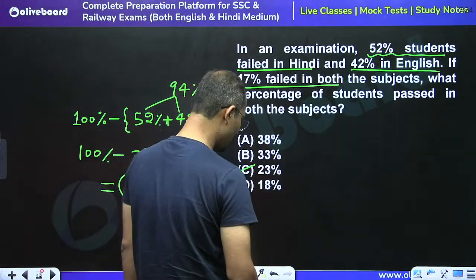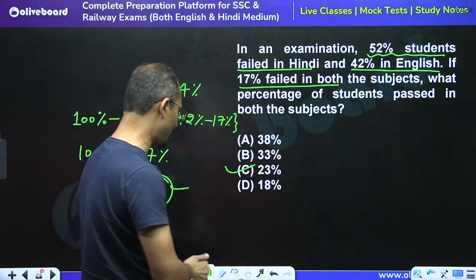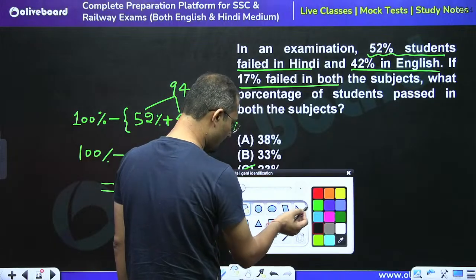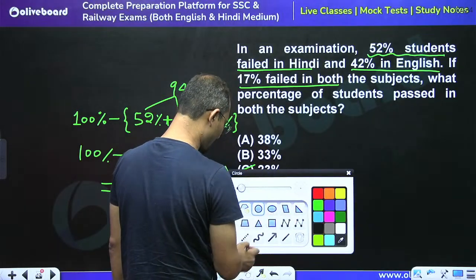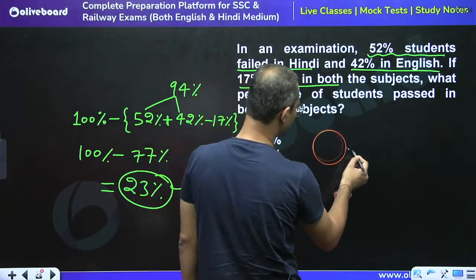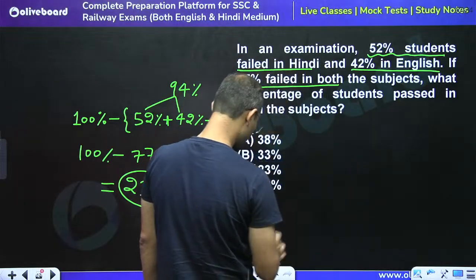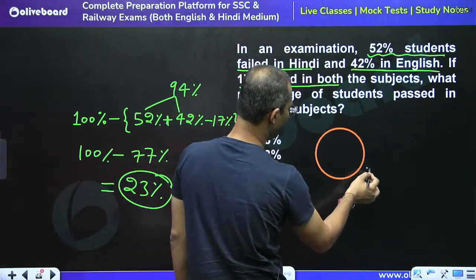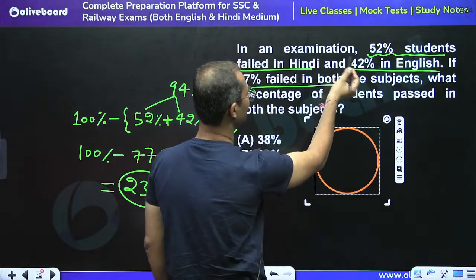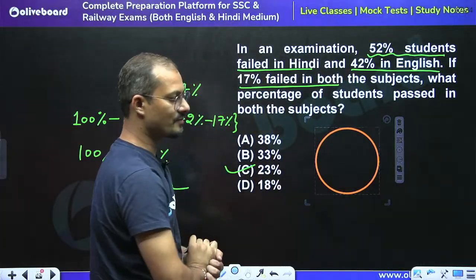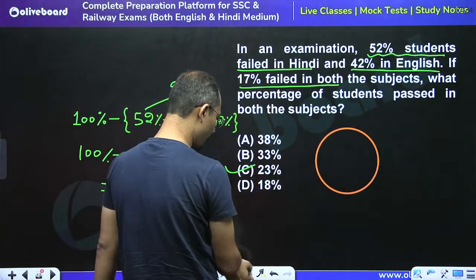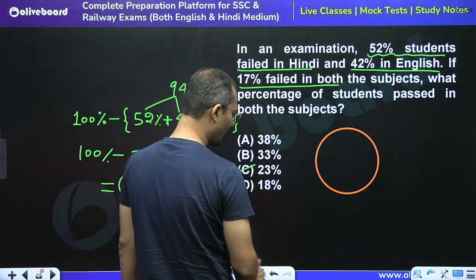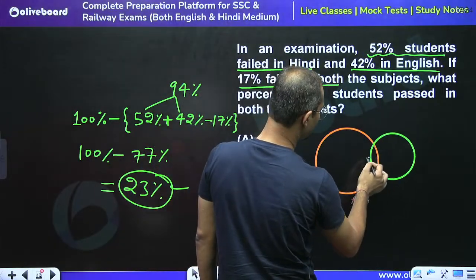Or else we can use the Venn diagram approach, right? So in the Venn diagram approach, we take the help of circles, right? So this circle is going to represent the particular data.